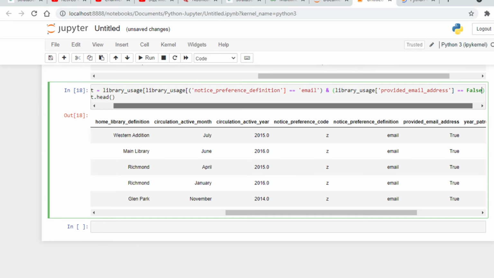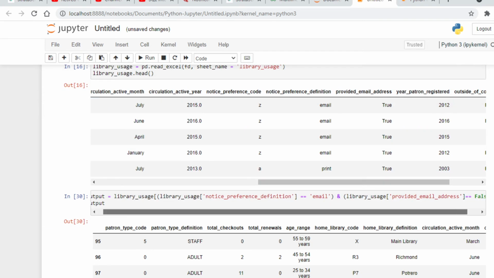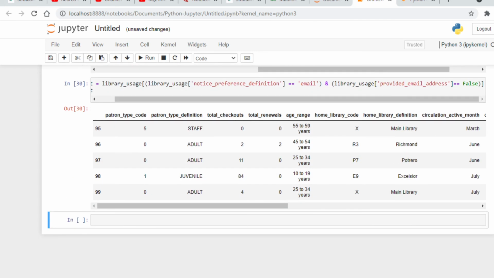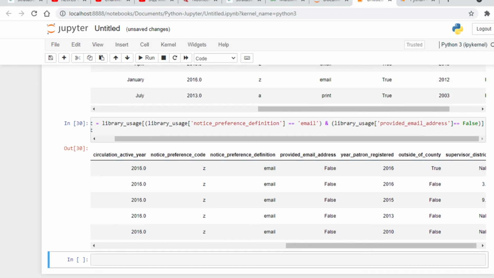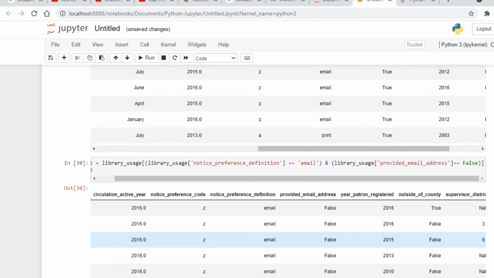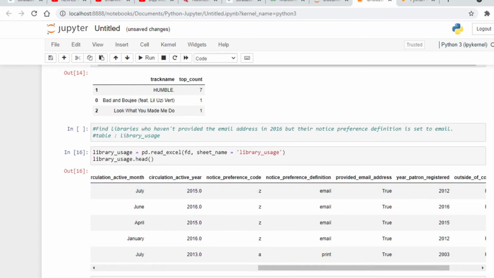Okay, this is our second condition, and now we will run this code again. Okay, so now as you can see here, provided email address equal to false. So we have applied our second condition as well. So now we have got only those rows where the user notice preference definition is email and they have not provided any email address.